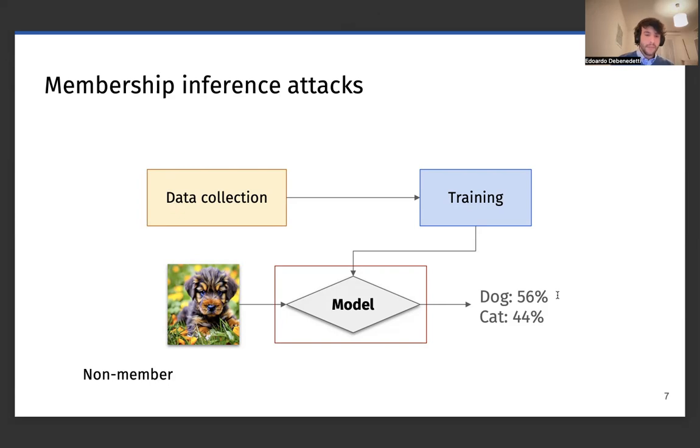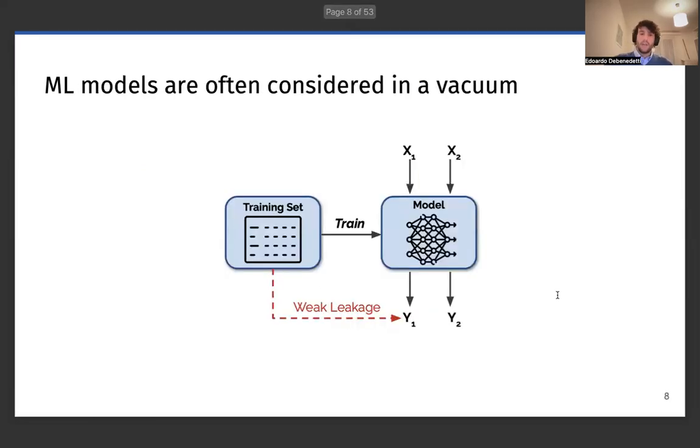especially for images that are outliers or that are repeated many times. However, there is one small issue, or at least an incompleteness, with how we have studied privacy of ML models so far. The incompleteness is that models are usually part of a broader system. We have seen so far that when we study directly the model as if it were in a vacuum, we do have some leakage, but this leakage is still weak.